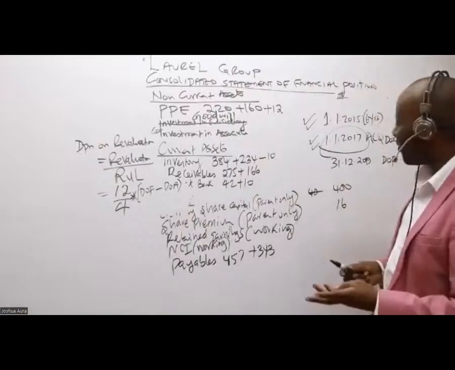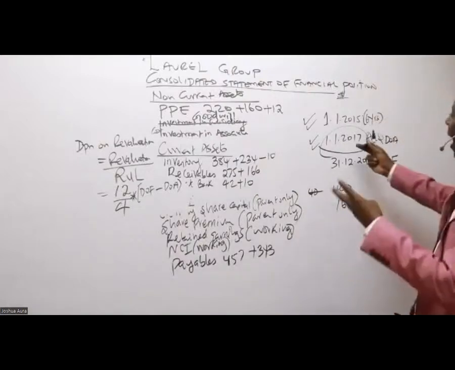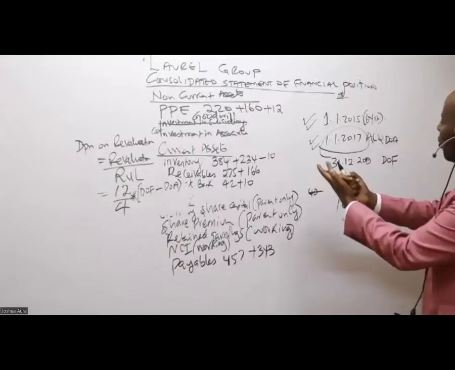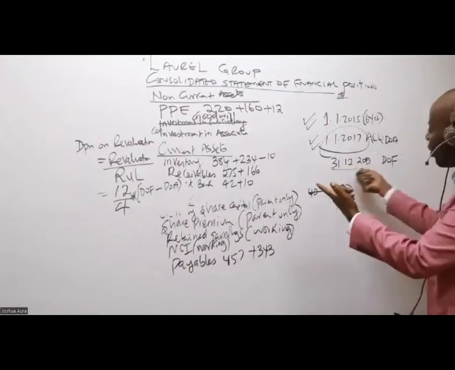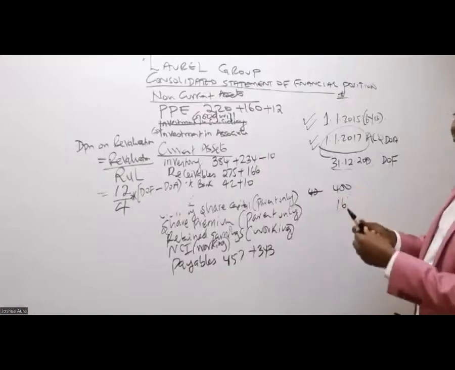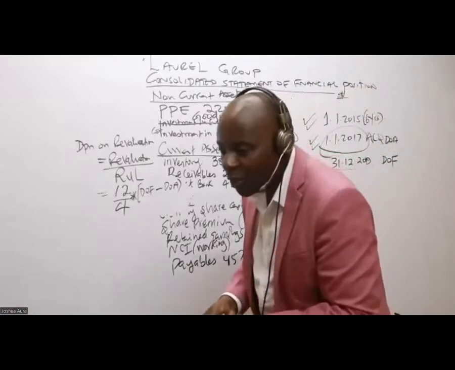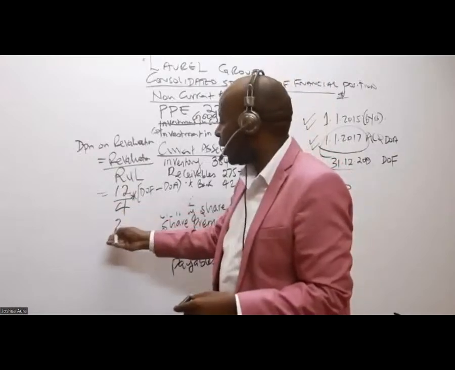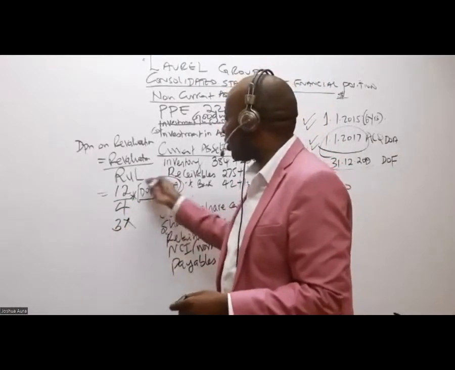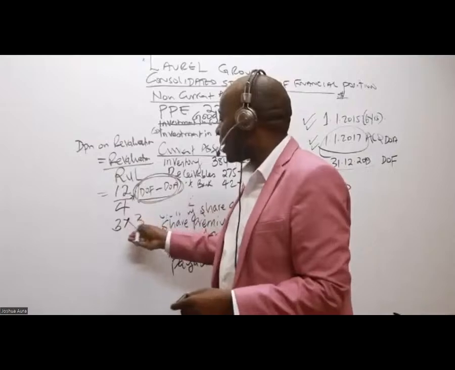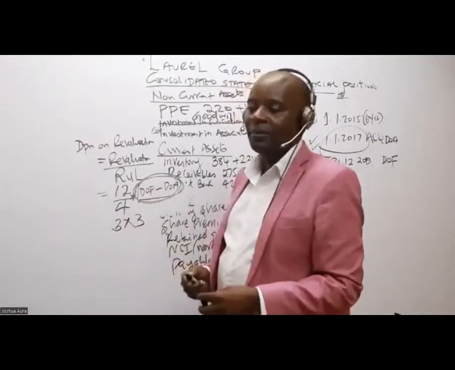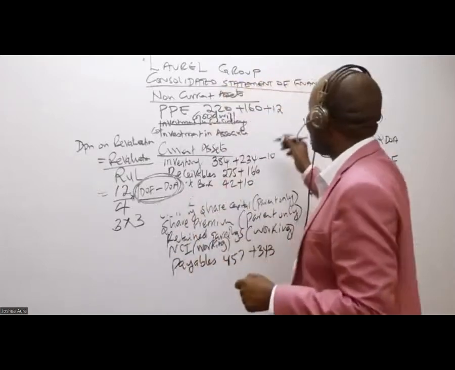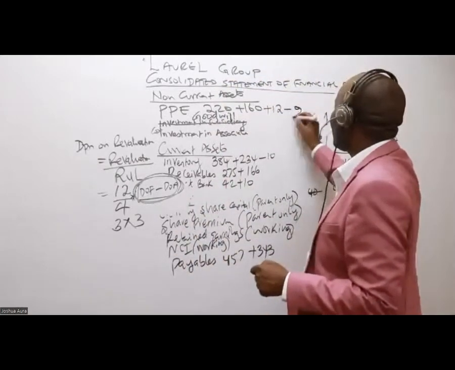It is 3 years, you're right. So in this case, you count the whole of 2017, the whole of 2018, then the whole of 2019, because in 2019 we are going to the end. So basically, the total depreciation will be 12 over 4 is 3, times how many years have you gotten here? 3. So therefore, the total cumulative depreciation is 9.